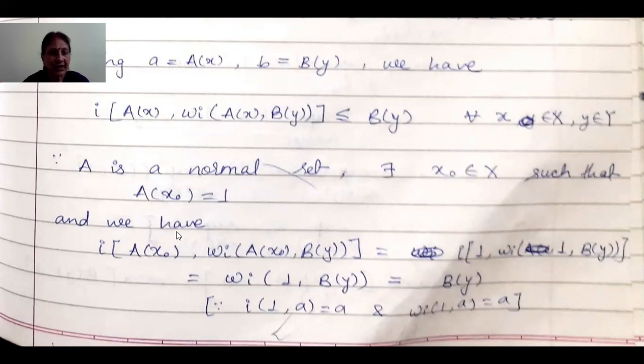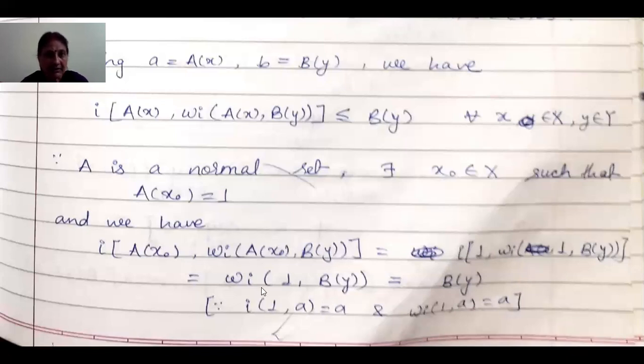And now substituting x0 for x in this, what we get? I(A(x0), omega I (A(x0), B(y))) is equal to, we are solving this part. This A(x0) is 1 and A(x0) here also is 1. So we get I(1, omega I (1, B(y))). So we know that omega I (1, A) is equal to A. So omega I (1, B(y)) is equal to B(y).